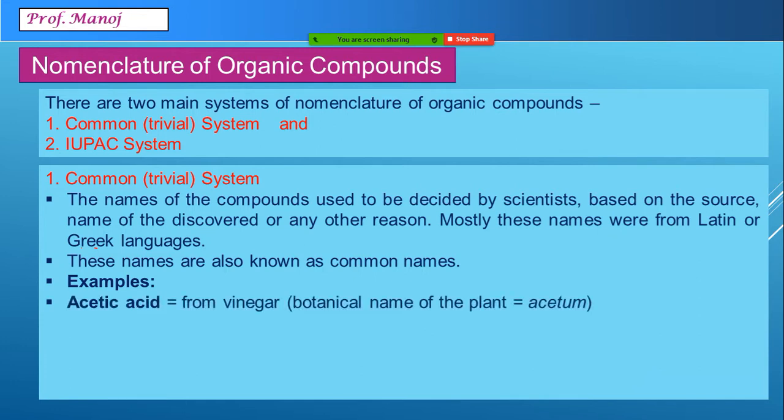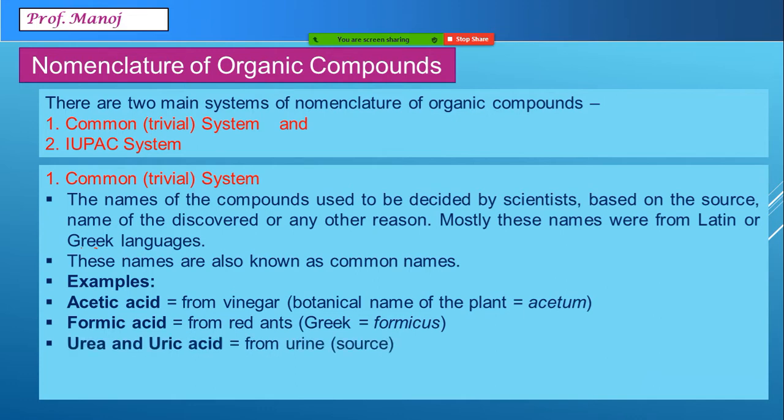For example, you have heard of a compound called acetic acid, whose formula is CH3COOH. This is obtained from the plant which gives us vinegar. Now, vinegar's botanical name is acetum. So, from the name acetum, the name acetic acid has been derived. Similarly, formic acid. This acid is found in most insects and it was first discovered in red ants. Red ants are in the Greek language called formicus, the plural formica. That's how the name has come, formic acid.